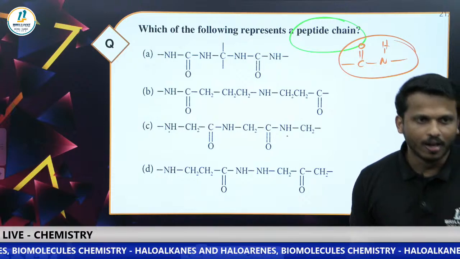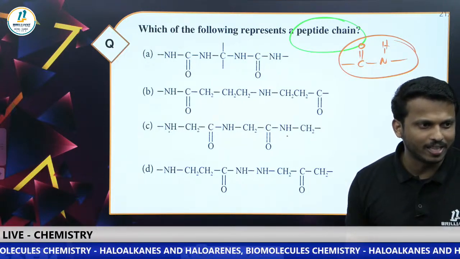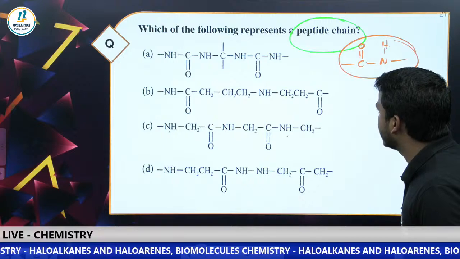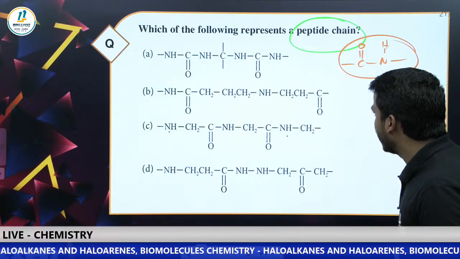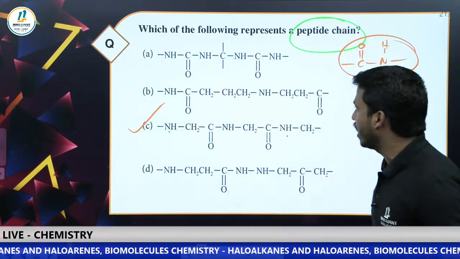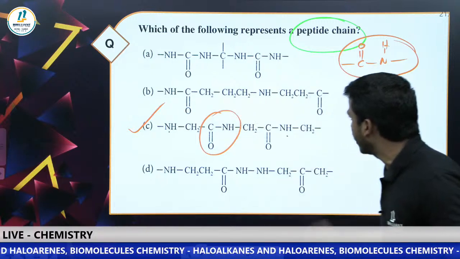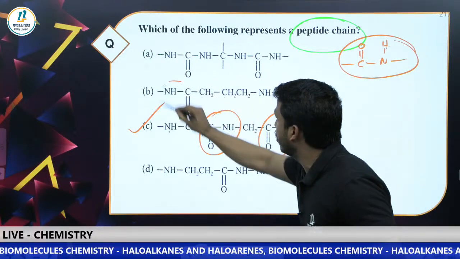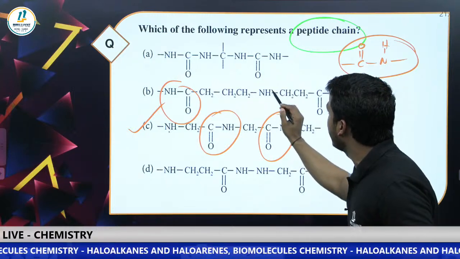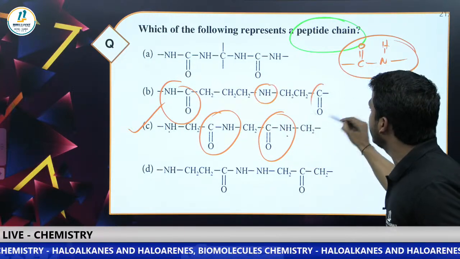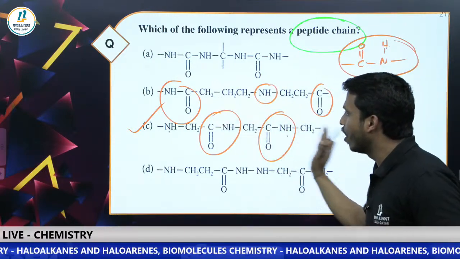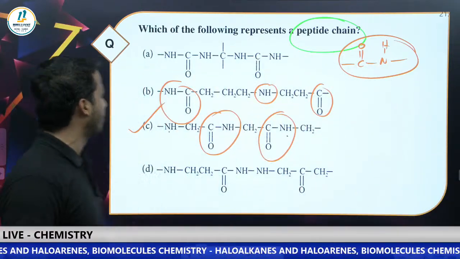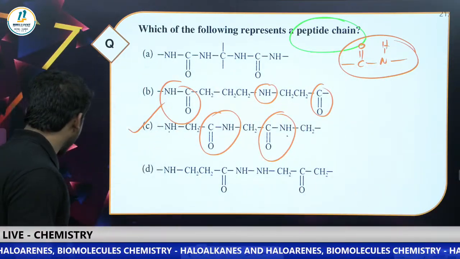Sanjay, I think different answers are there. Let me tell you the answer, dear all. I think the answer is C, because you can see the CONH connection should come alternately, right? Here CONH is there, but there is a gap and only NH is there, then CO is here. In the correct order, the amide linkage should come alternately. That is option C, the correct answer.